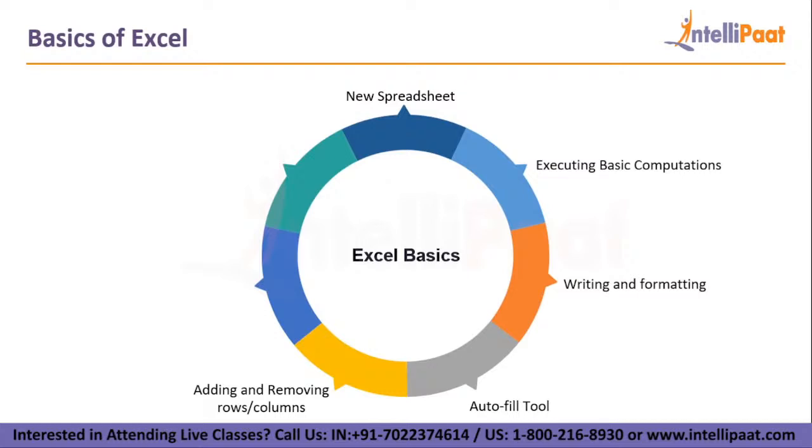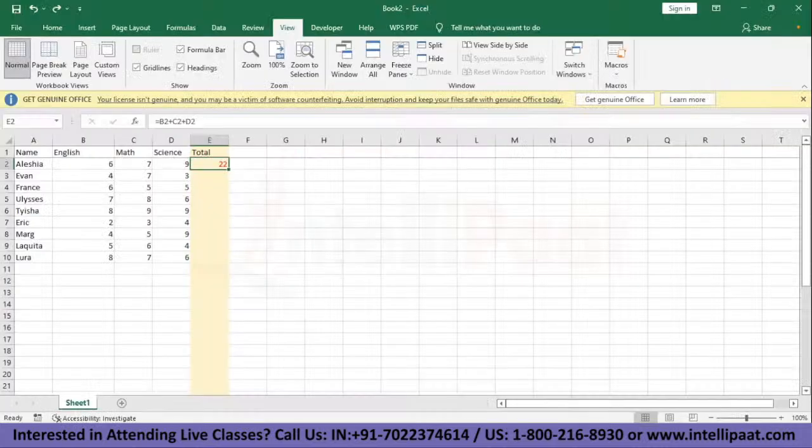After adding and removing rows or columns, we have freezing rows or columns. Let's see how that is done. Before we see how to freeze a few columns or rows, I want to show you how autofill is a great feature. I have added the first student's scores, and I want to do it for, say, 100 more students. I'll just drag this down and see, it's done. That's how easy autofill makes our work.